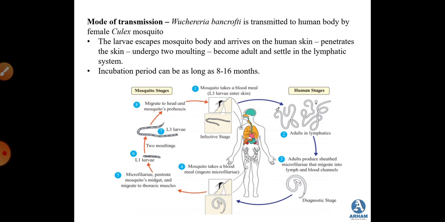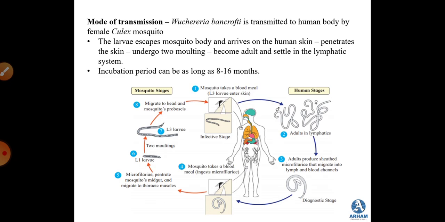Now the mode of transmission: Wuchereria bancrofti is transmitted to humans by the female Culex mosquito. When we studied malaria, it is transmitted by the female Anopheles mosquito, while filariasis is transmitted by the female Culex mosquito. So the female Culex mosquito here is the vector.